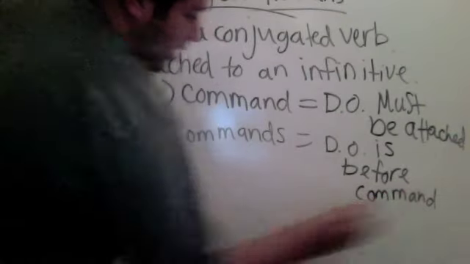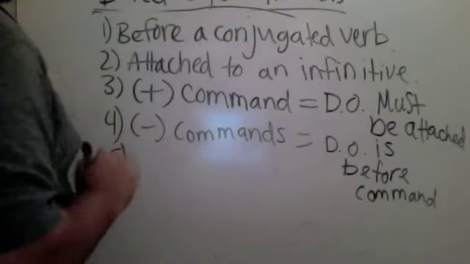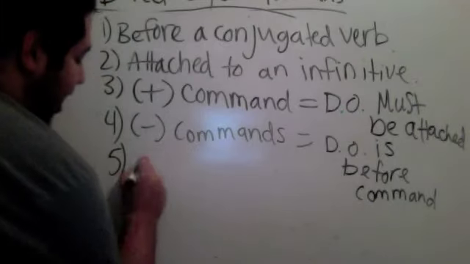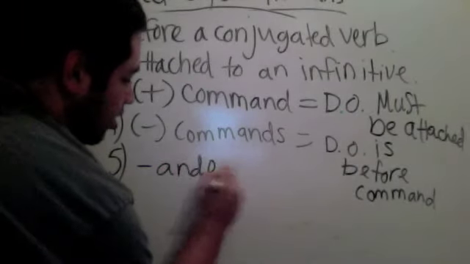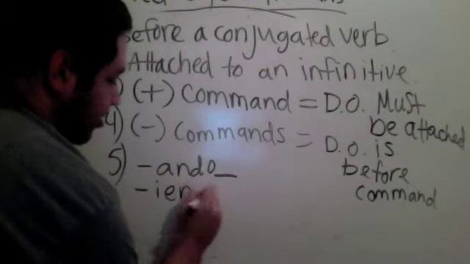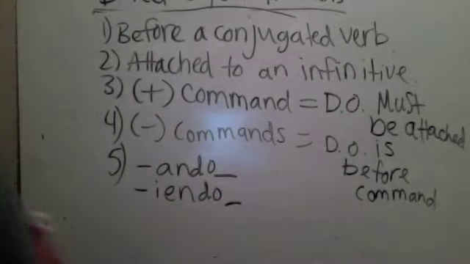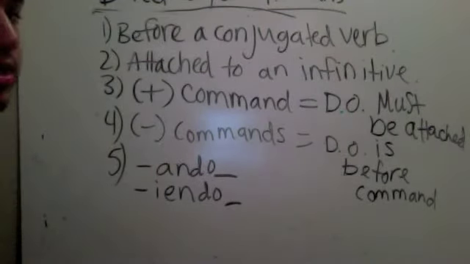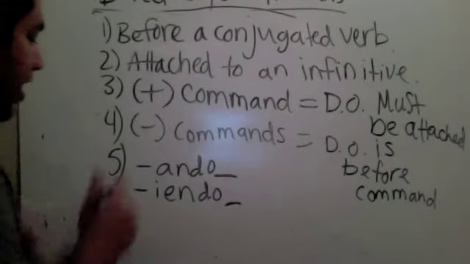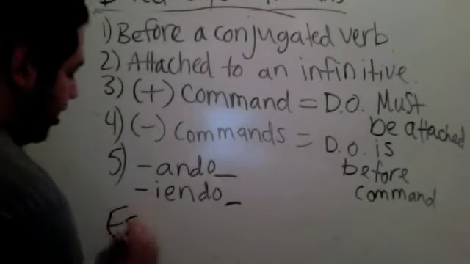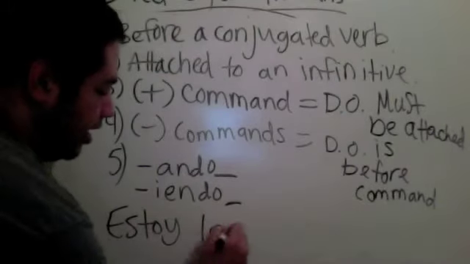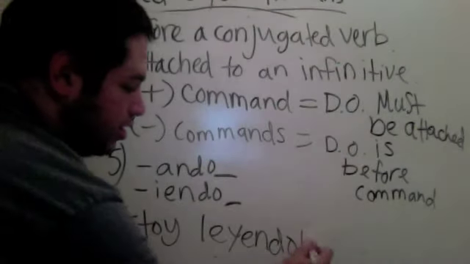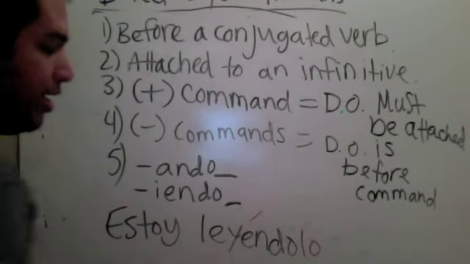Okay? And there's one last rule that I forgot to go over. Your direct object pronoun can also be attached to the present progressive. So at the end of ando or at the end of yendo, depending on if you learned this yet. So, for example, I am reading the menu. Instead of saying the menu again, we're going to use lo, right? So if I'm doing it right now, I could say estoy leyendo. Now we can attach it. Lo. 1, 2, 3. Leyéndolo.